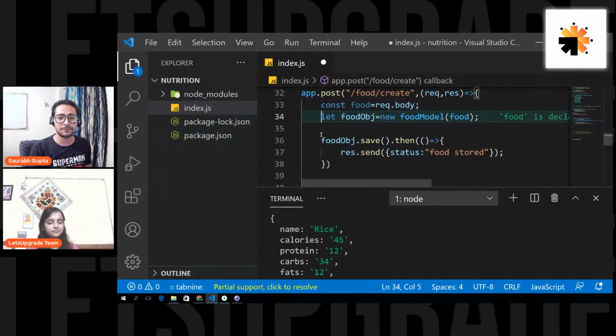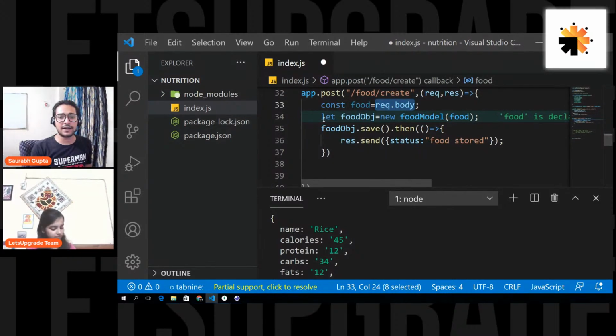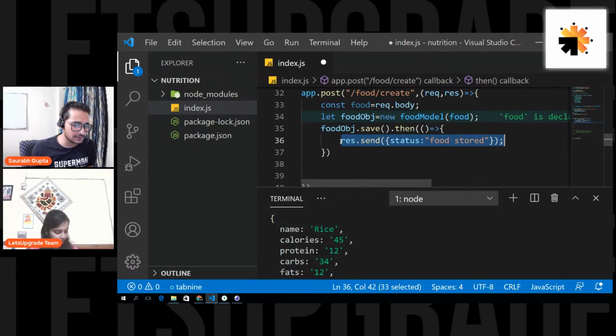Let's check it out. Now you see the first line. On the first line, I extracted my food from request.body and stored it in a food variable. Then I created a food object that is basically the object of the food model. And I passed my food data there, the food variable. And then I call foodObj.save that should save my data into the database. And if it is saved, then please send this response to the front end. That's it.